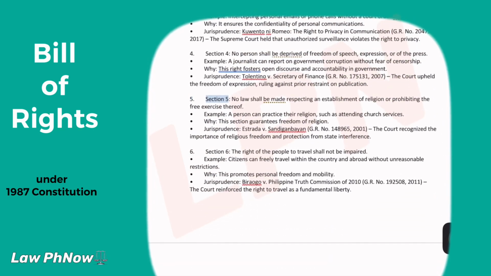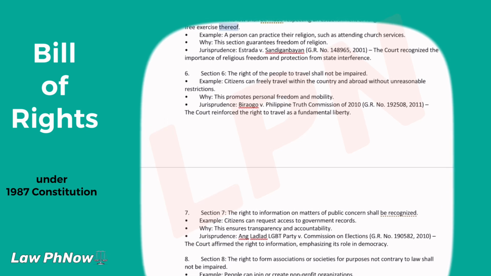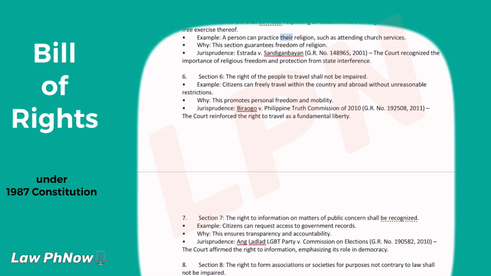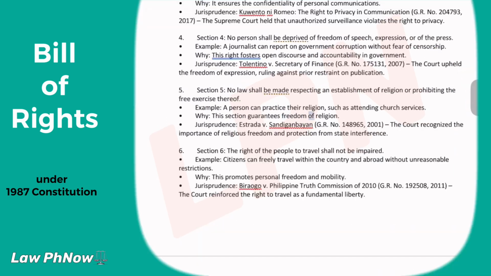5. Section 5. No law shall be made respecting an establishment of religion or prohibiting the free exercise thereof. Example: a person can practice their religion, such as attending church services. Why? This section guarantees freedom of religion. Jurisprudence: Estrada v. Sandigambian, GR number 148965, 2001. The court recognized the importance of religious freedom and protection from state interference.